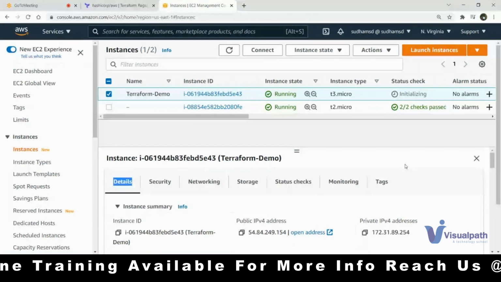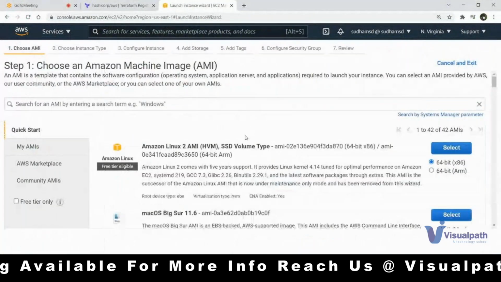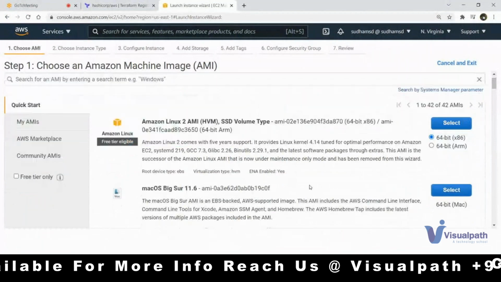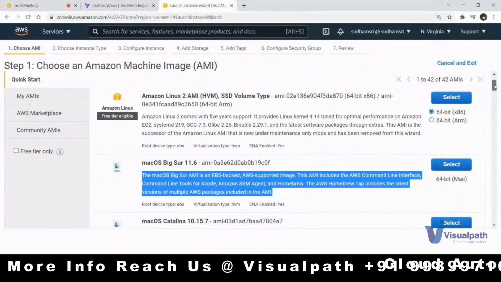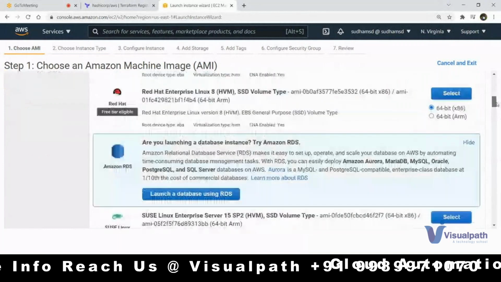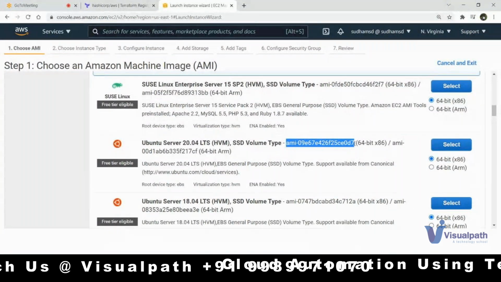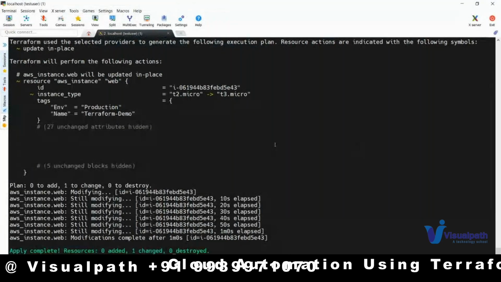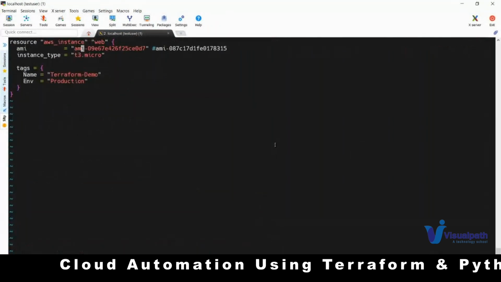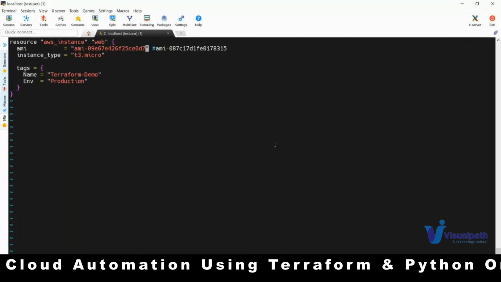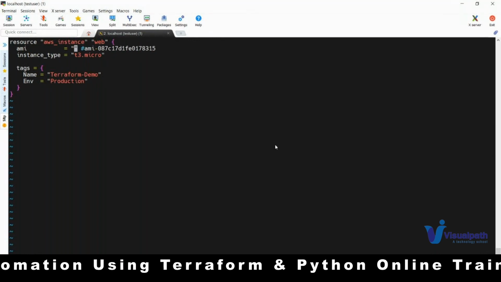Now if I change the AMI itself, let's say I want to use something like Ubuntu right now. Just a second guys, my mouse is not working properly. Let's say I want to use this AMI. Now I'm changing the AMI itself, meaning I'm trying to change the operating system itself. So if I'm trying to do that, what will happen? Will it do an update in place, or will it destroy and recreate? It will destroy and recreate actually. So that is what we have to understand.